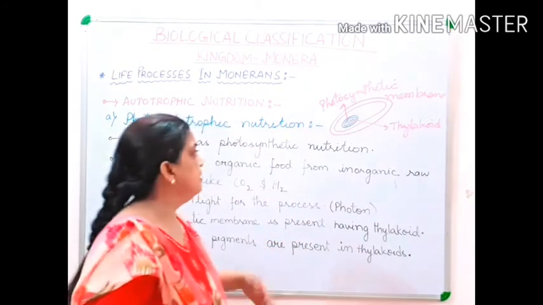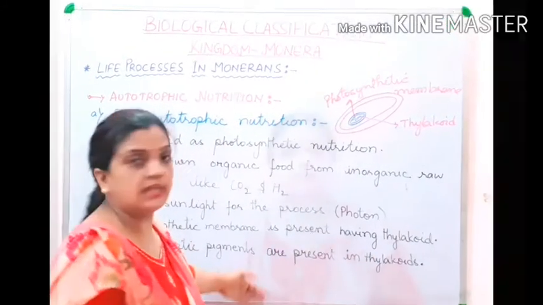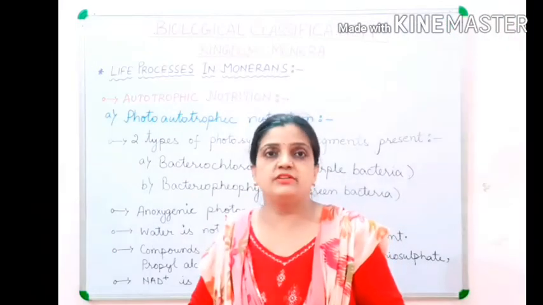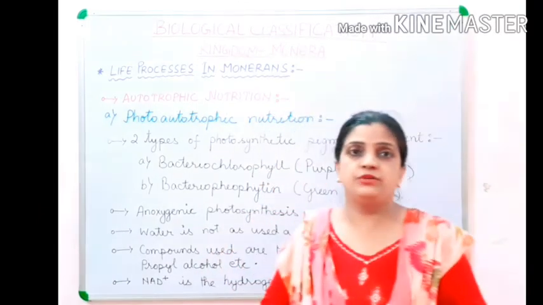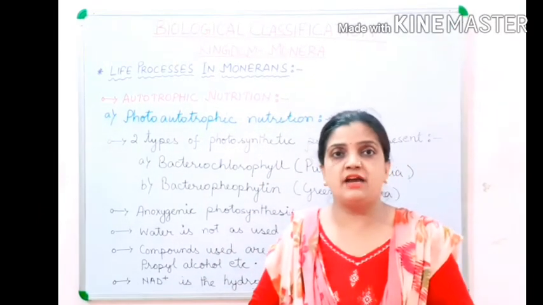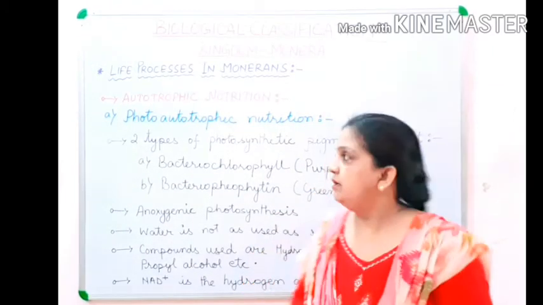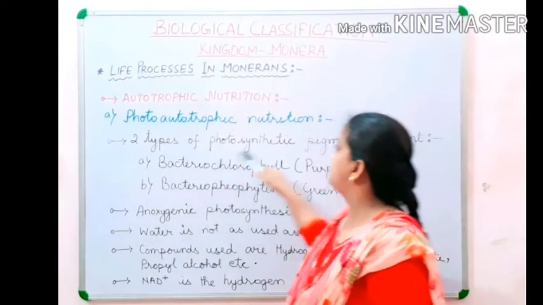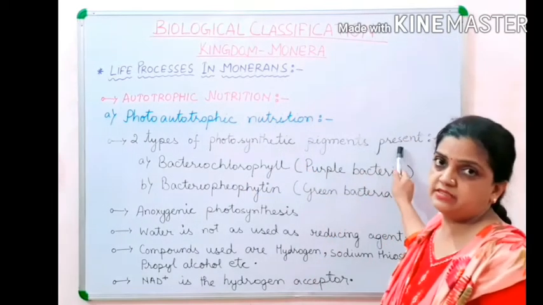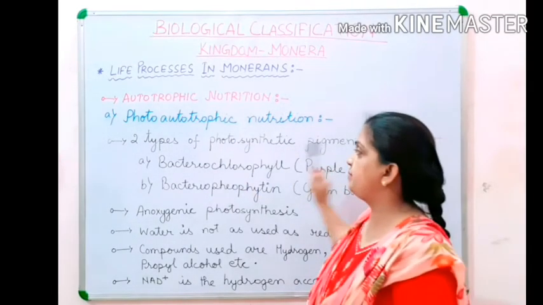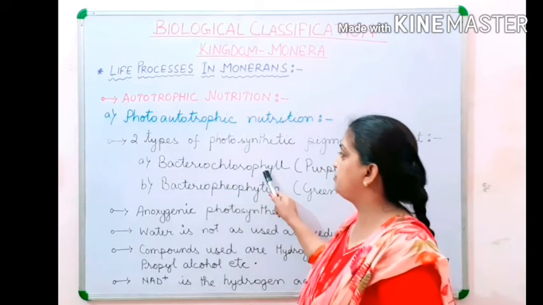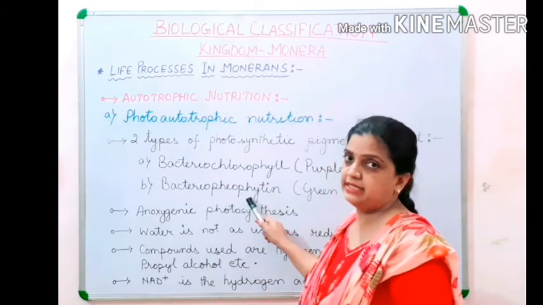So children, now let us move ahead with the same topic. I told you that Monerans have a photosynthetic membrane within them, having thylakoid. Now there are two types of photosynthetic pigments present, bacteriochlorophyll and bacteriopheophytin.